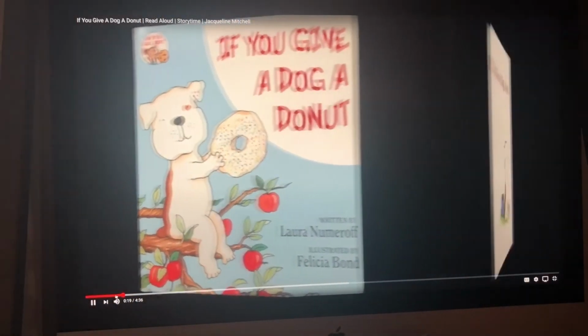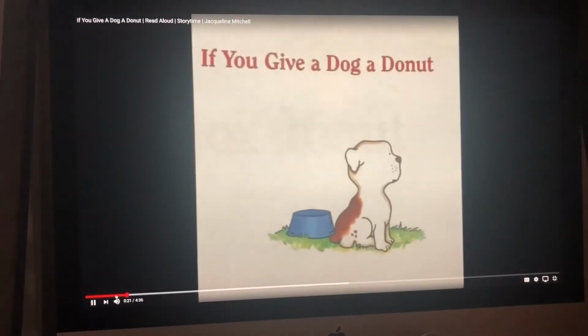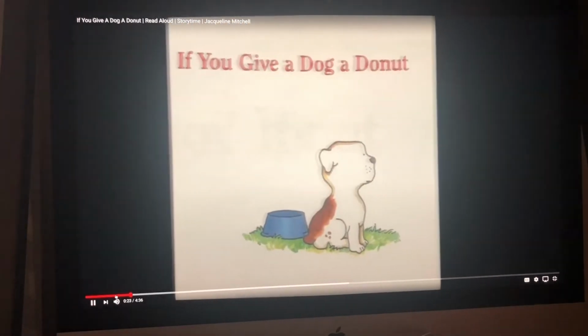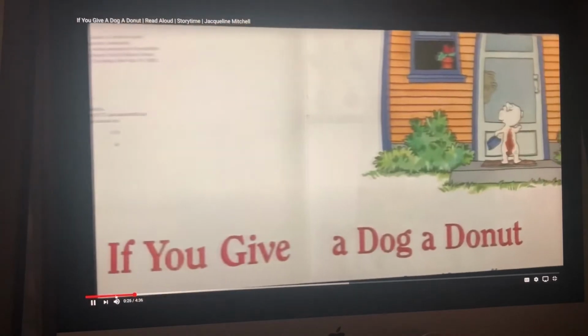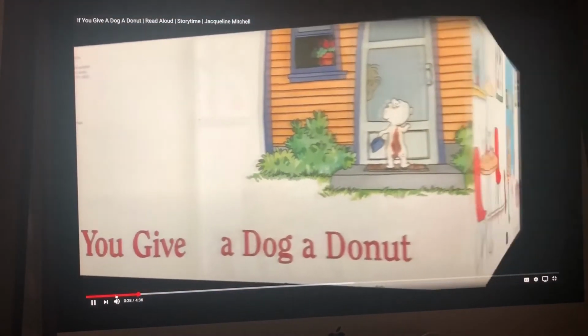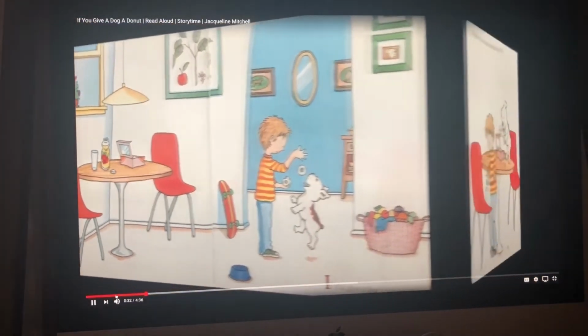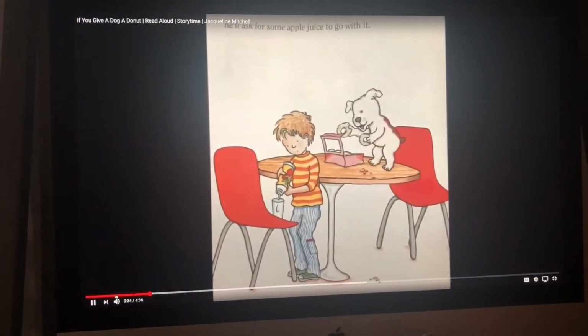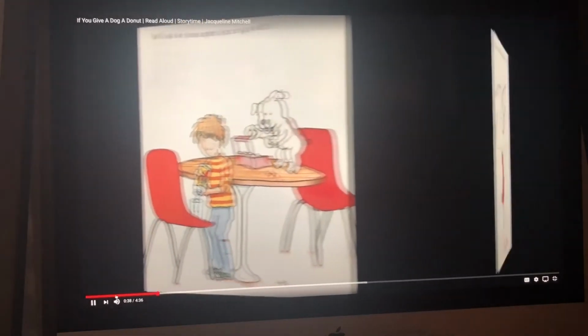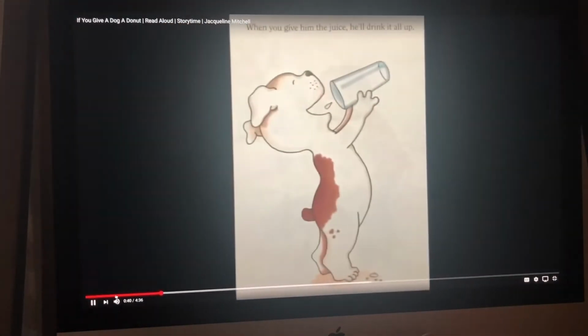If you give a dog a donut, he'll ask for some apple juice to go with it. When you give him the juice, he'll drink it all up.